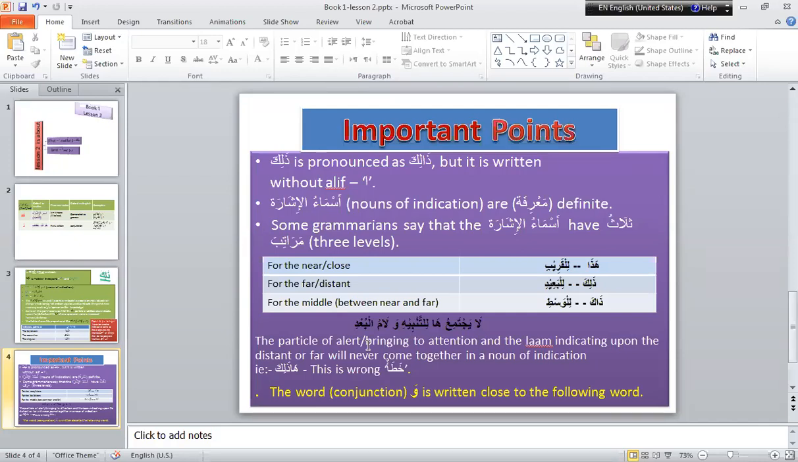And lastly, as we have seen, the word wow is a conjunction. It has to be written very near to the word which comes after it. So these were the important points. Now we come back to our lesson.